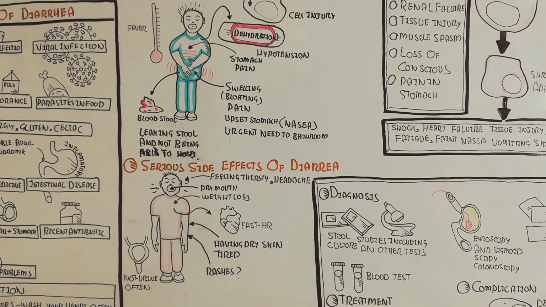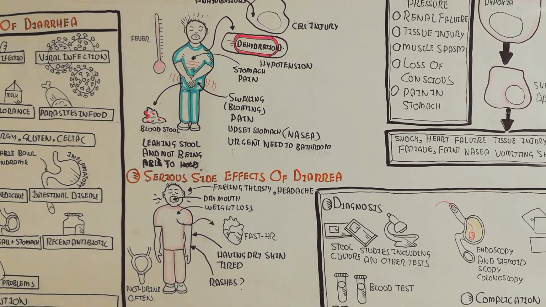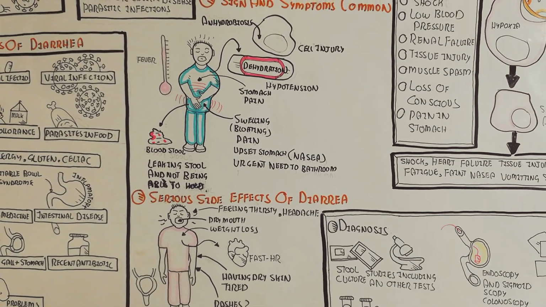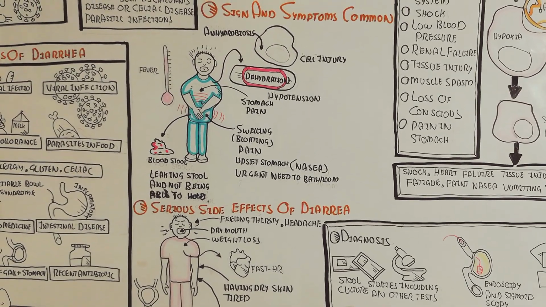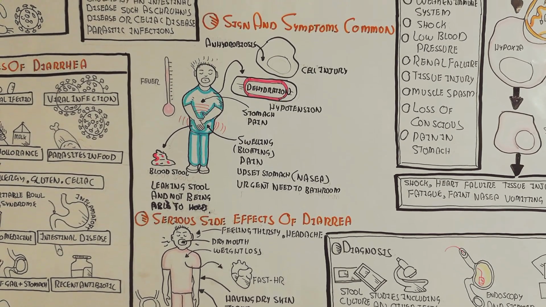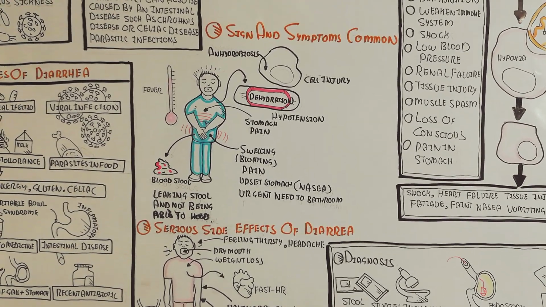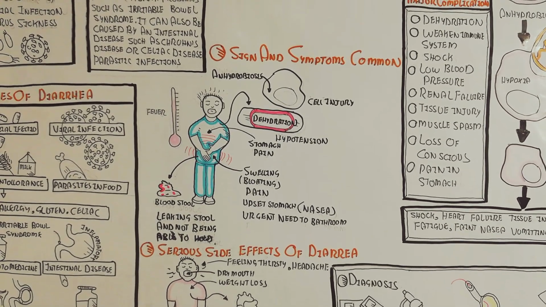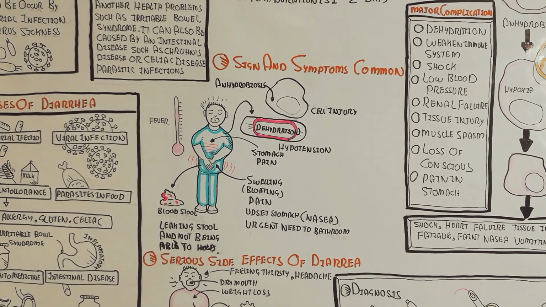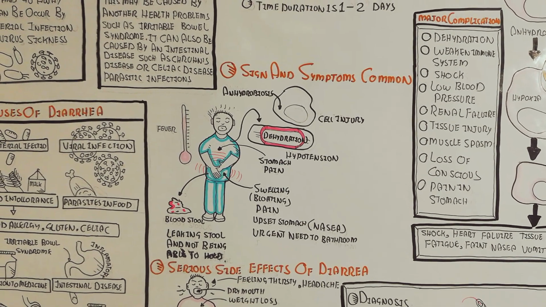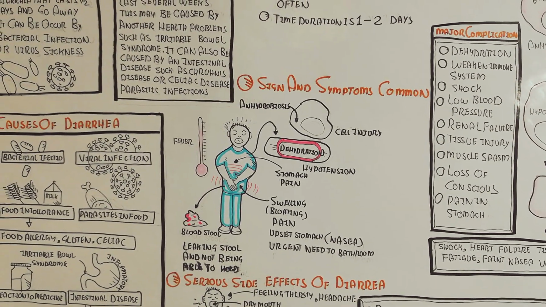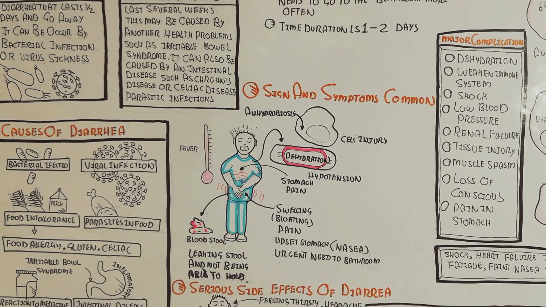Anyhow, I hope that makes sense. What is diarrhea? Diarrhea is caused by viral and bacterial infection or other causes, which lead to water not being absorbed into the blood circulatory system and to dehydration, and the stool will be watery. This will lead to many complications, like non-absorption of food.